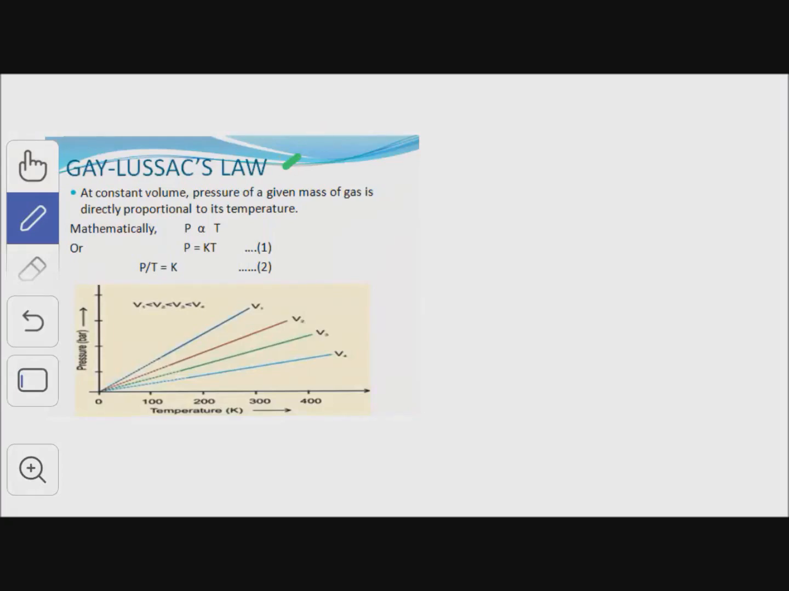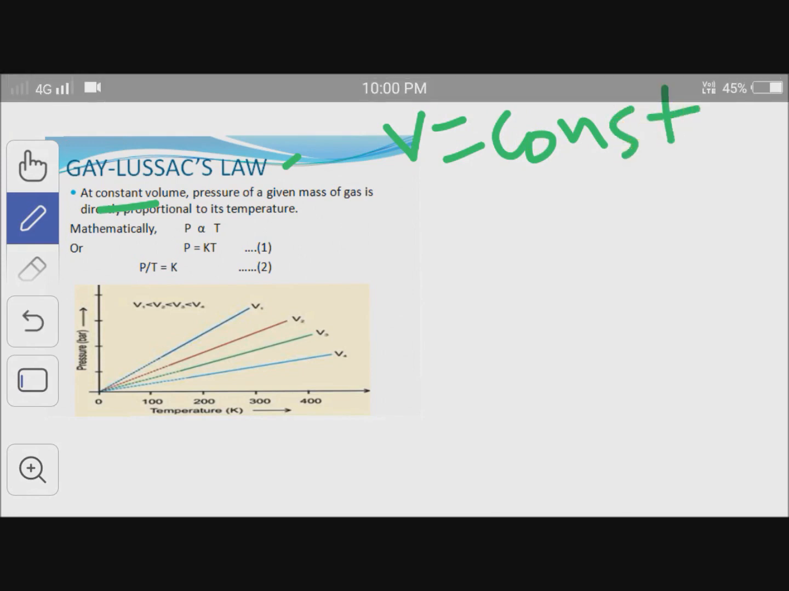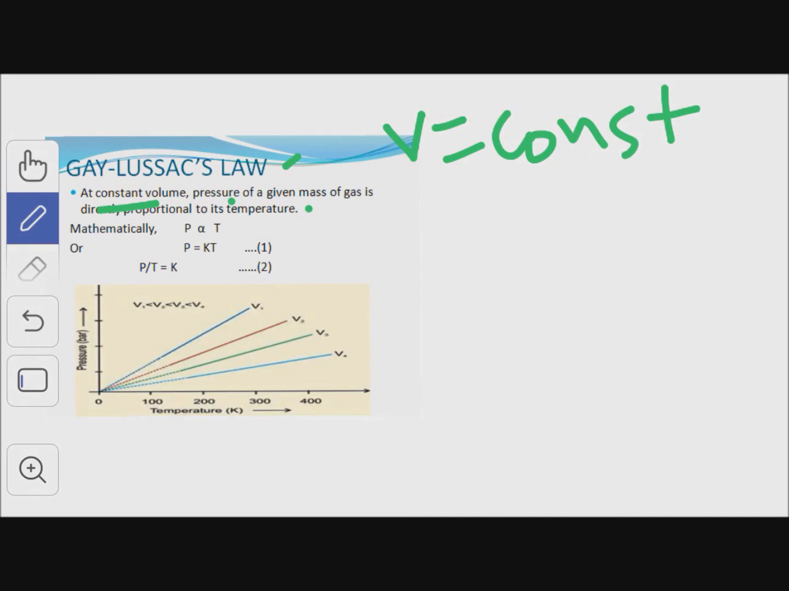Next is Gay-Lussac's law. At constant volume, here we kept the volume constant. Volume of the gas is kept constant. Pressure of a given mass of gas, given mass of gas means number of moles also fixed or constant. Pressure is directly proportional to temperature, or mathematically we can write it as P is directly proportional to T, or P is equal to KT.